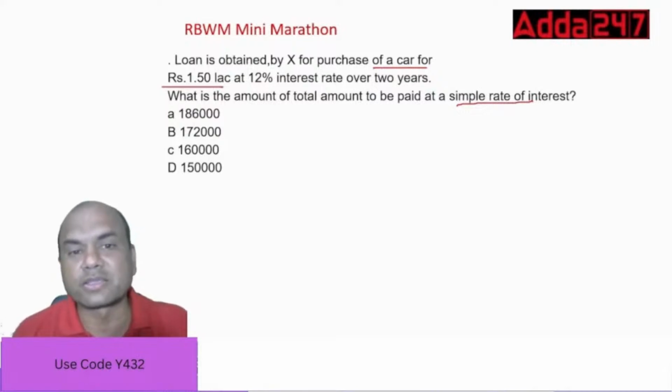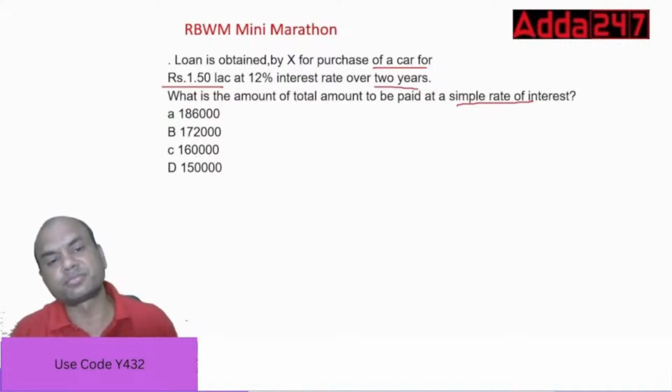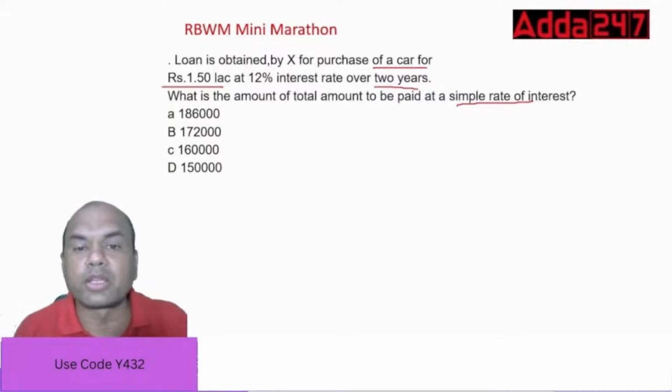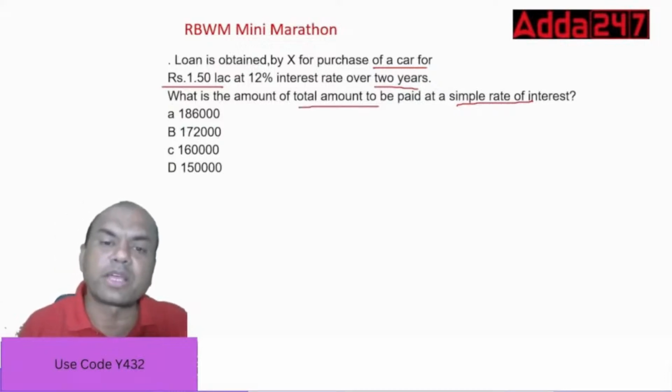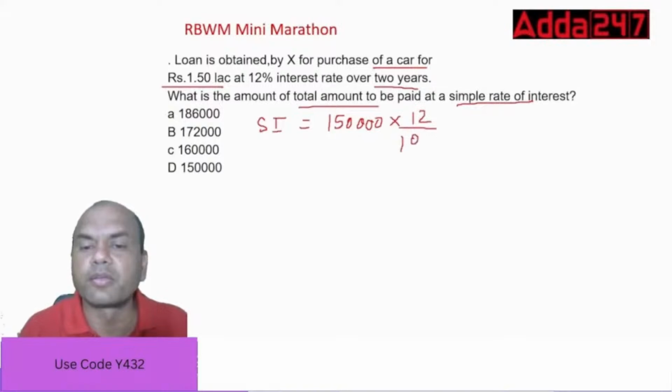The customer has got a loan of 1.5 lakhs at 12% rate of interest over 2 years. What is the total amount to be paid? Firstly, you have to calculate the simple interest. 1.5 lakhs at 12%: 150,000 into 12 upon 100 into 2 years.